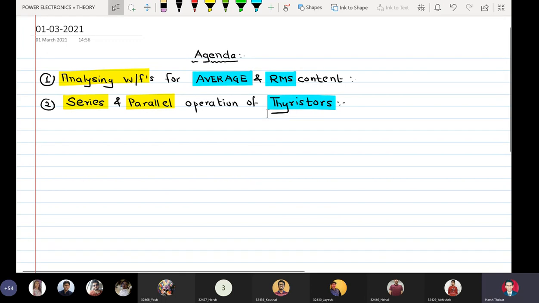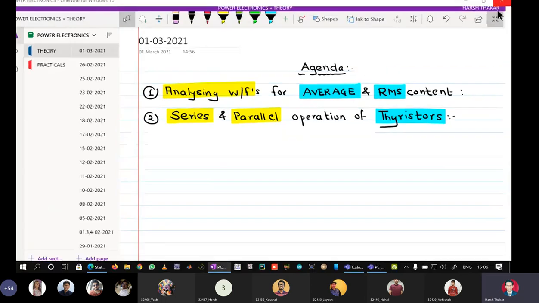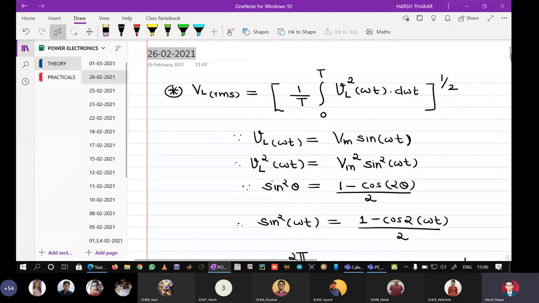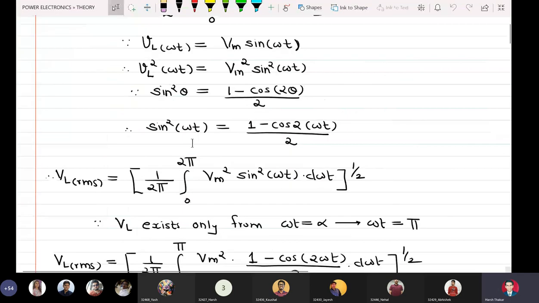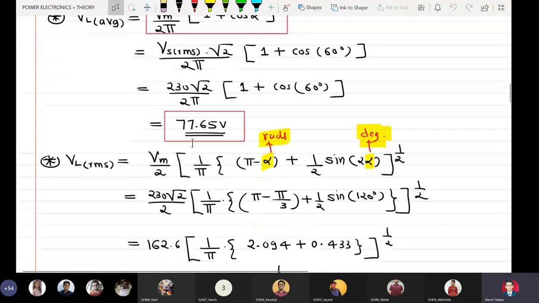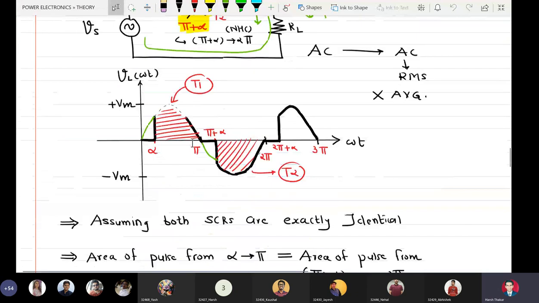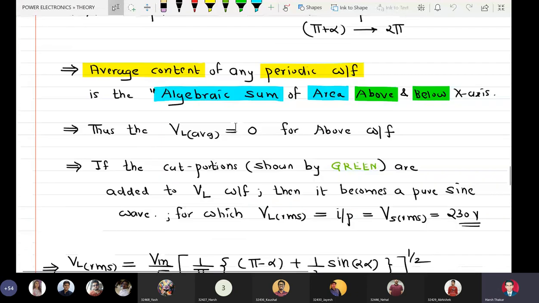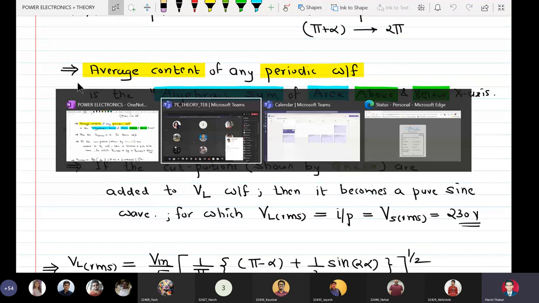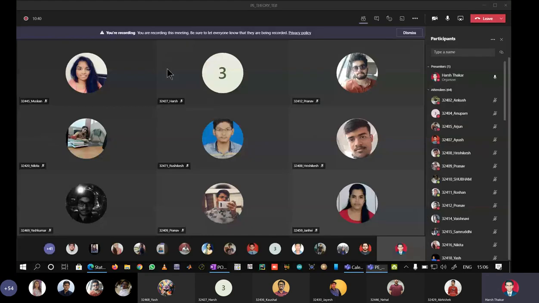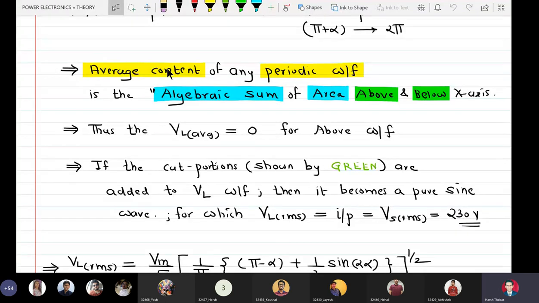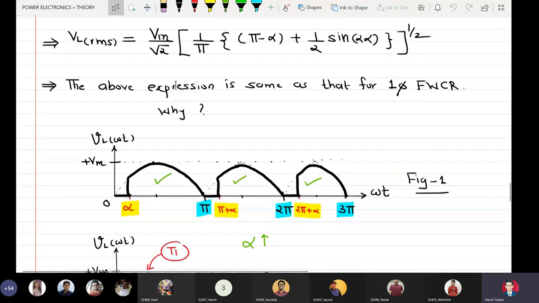Let me go back to the basic definition of average content just to revise. Yeah, it's here. We had defined that the average content of any periodic waveform is the algebraic sum of area above and below the x-axis.